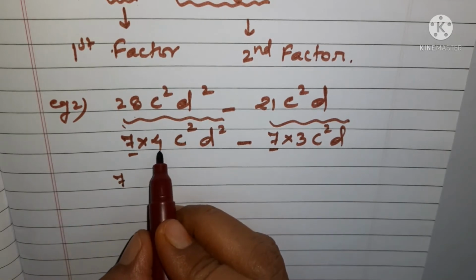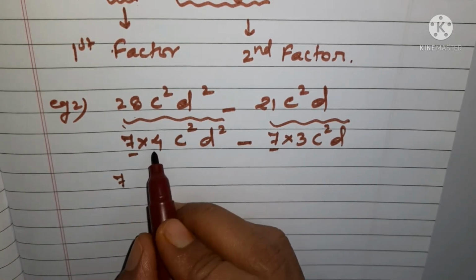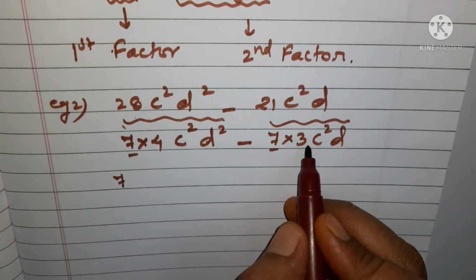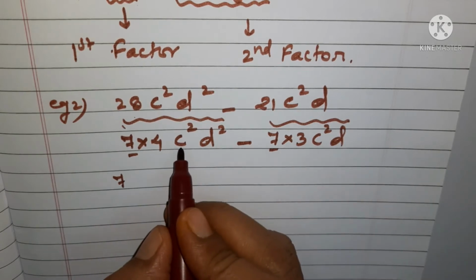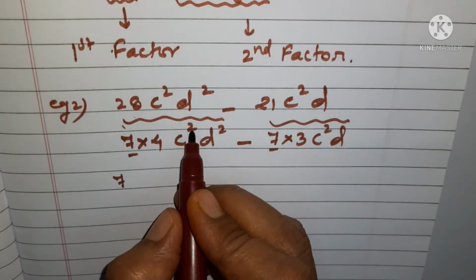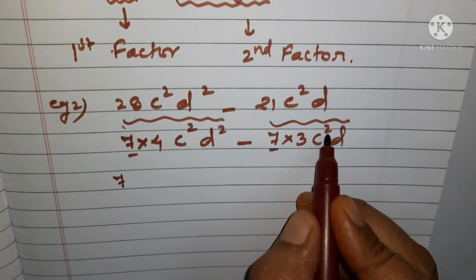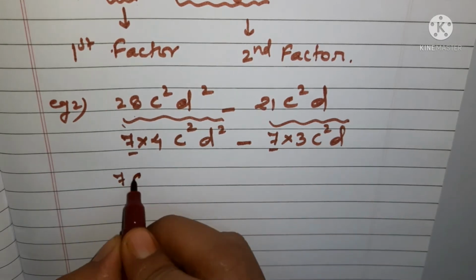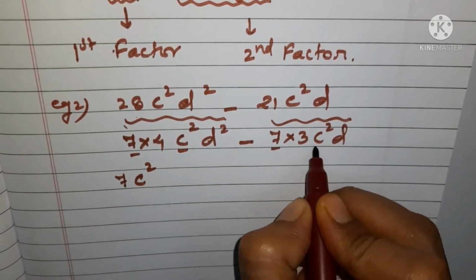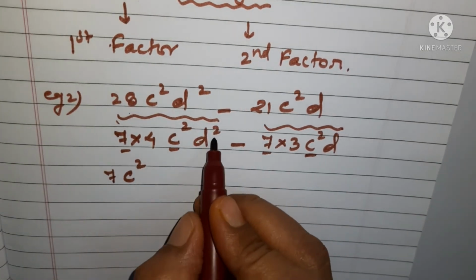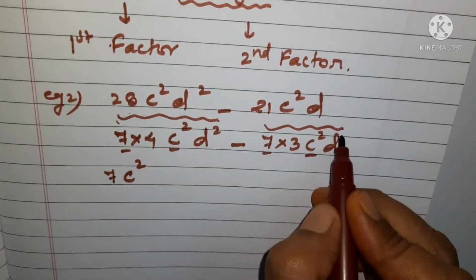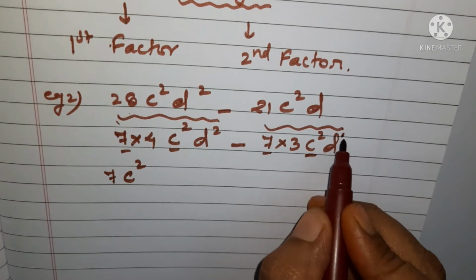What else is there? 4 is not same. 4 is present here but not here. So we won't write that. C is there with power 2. Check whether C is there with power 2. Yes, both are C square. So let us take out C square. Okay. Then what is there? Here you are having D square, whereas here you are having D1. And nothing is there, it means 1.